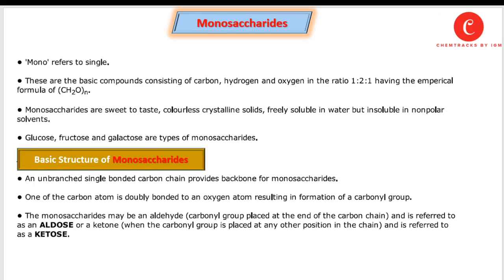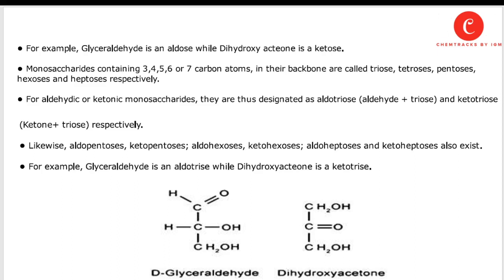So there are two main types of monosaccharide sugar: aldose sugar and ketose. When the carbonyl group is placed at the end of the carbon chain, just like in glucose, it is classified as aldose. While if the carbonyl group is placed at any other position in the chain, it is referred to as ketose. For example, glyceraldehyde is an aldose while dihydroxyacetone is a ketose.